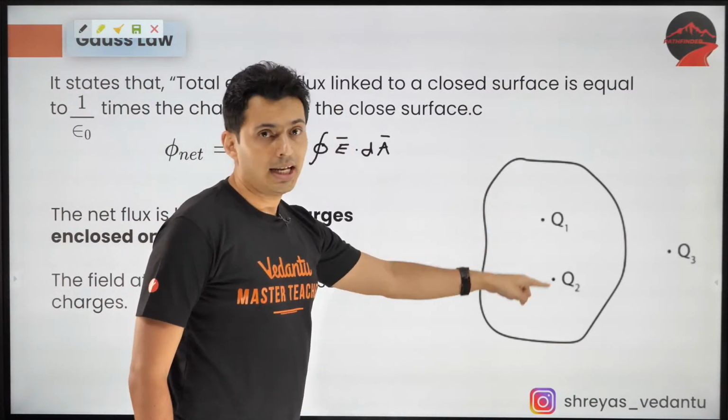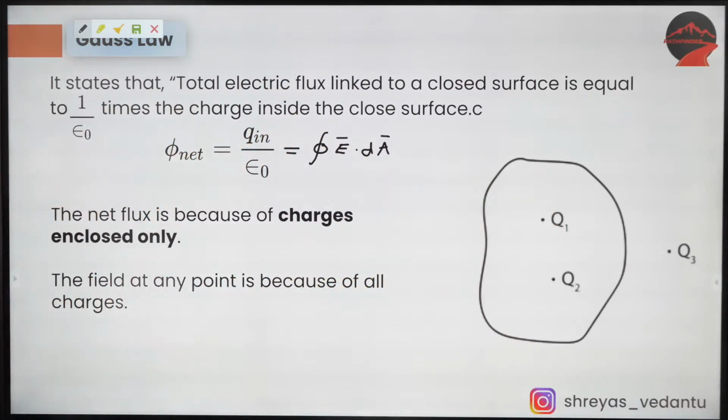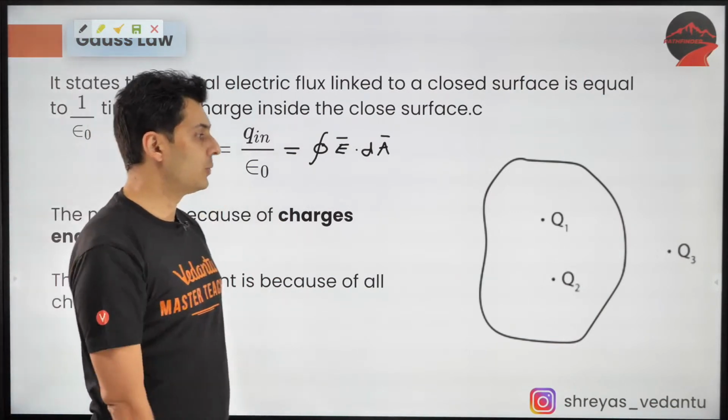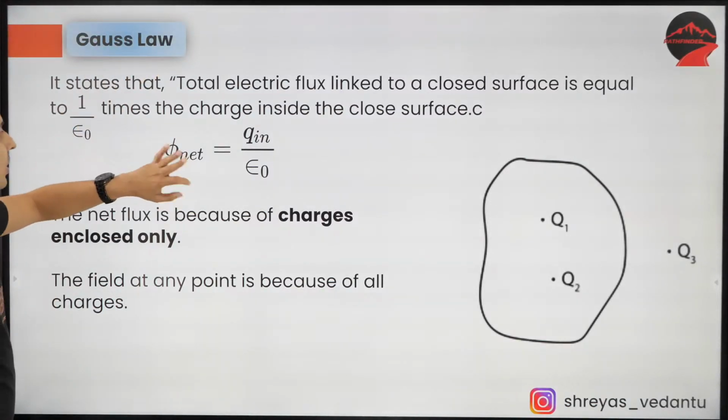So guys, think about it. Of Q1, Q2 and Q3, which of them are interior charges, enclosed charges? Come on, think about it. Only Q1 and Q2. Very good. Q3 is an external charge. The flux will not depend on it.